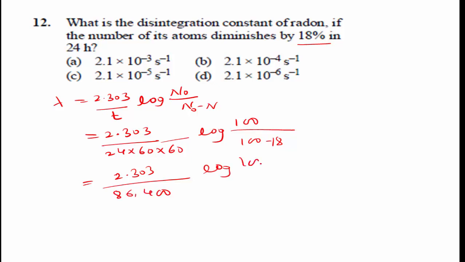Into log of n naught, which is initially 100%, divided by 100 minus 18, that is 82.